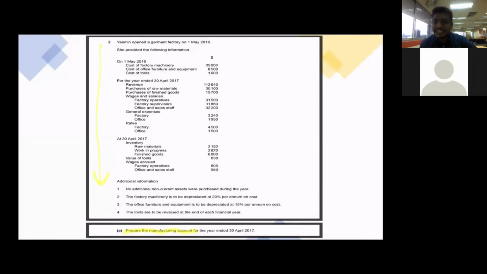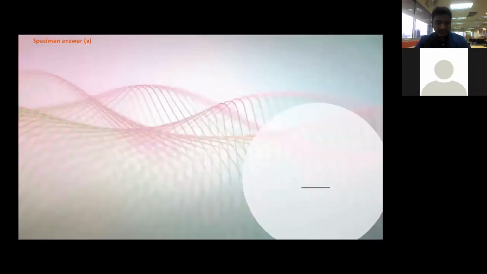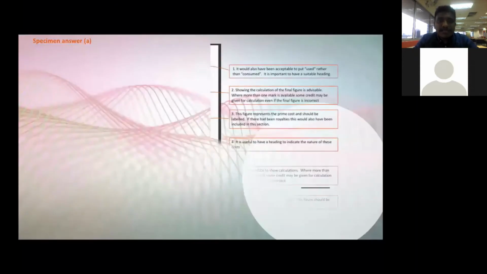And if you have additional information, you look at the additional information and settle all of it before you write the answer, because sometimes you will miss out some information. So you read the additional information, make sure you settle all of it, you plus or minus in your numbers, the amounts given to you, then only you do the answer. Now I will show you the answer for this question. You can pause this video if you want to do the question also. Okay, this is the answer.